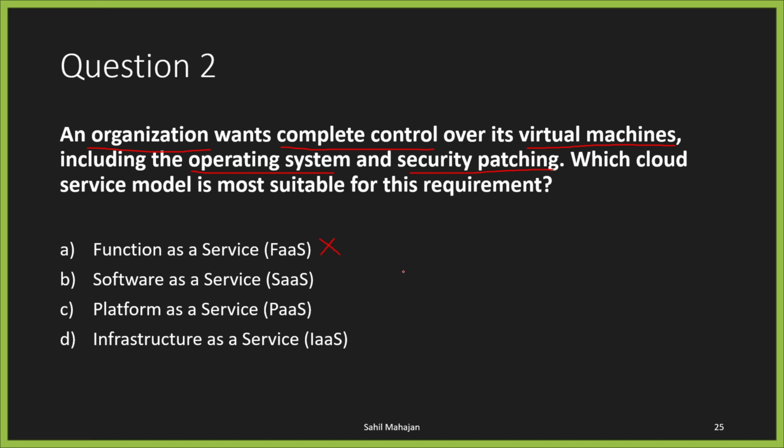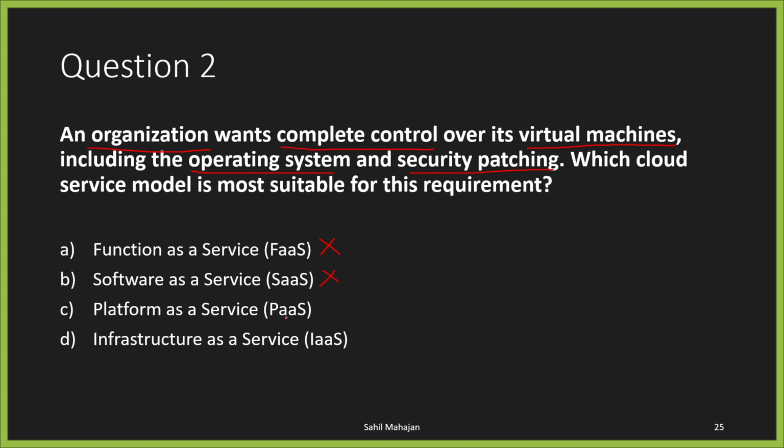Now, when they say virtual machines, and that they want to be able to manage the operating system and security patches, that means they don't want to manage the infrastructure, but they want to manage the virtual machine as a whole. We know that in software as a service, you really have zero control at all. So that's also completely out.